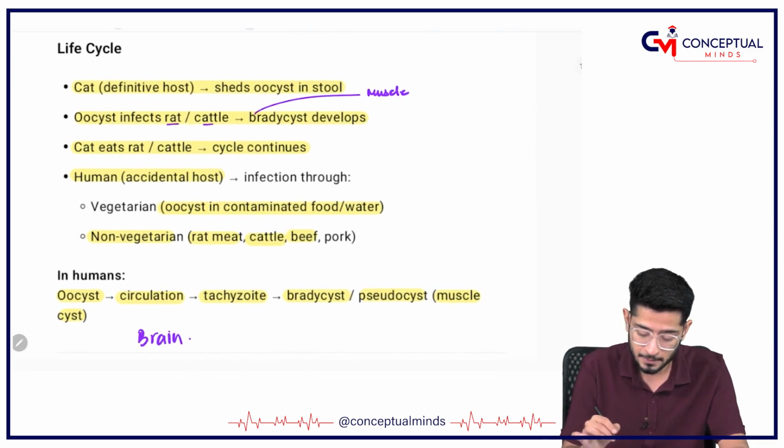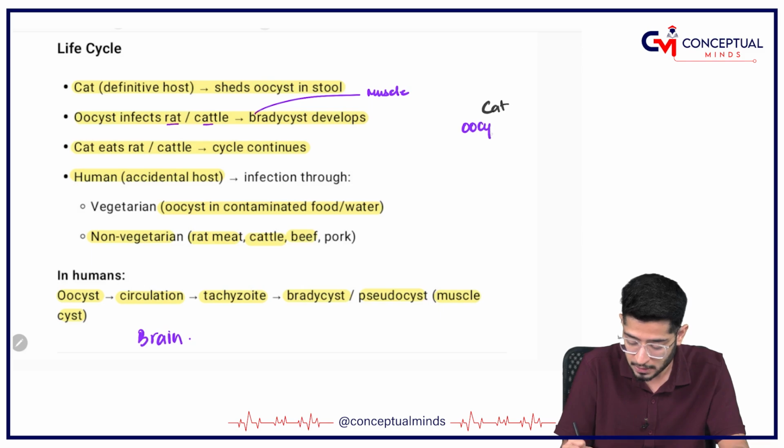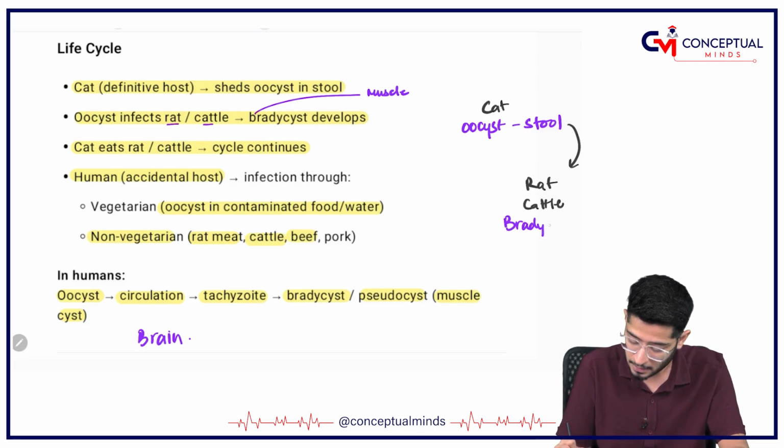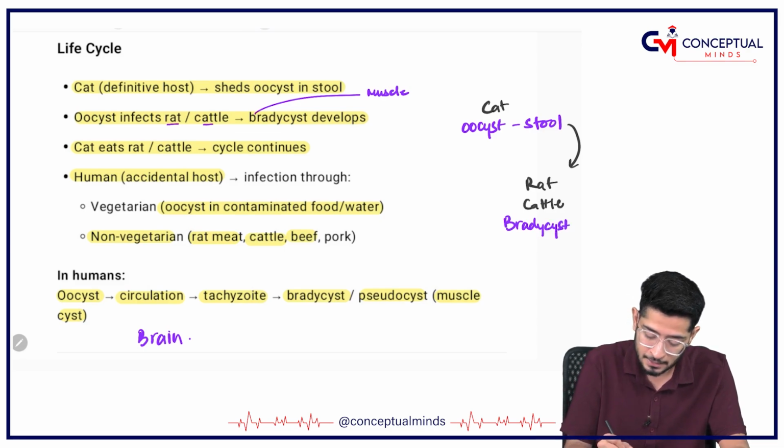I am repeating the cycle for you. So this is the cat. The cat is having the oocyst in the stool, and this oocyst is going to get taken by the rat or the cattle, where it gets converted into bradycyst. And the rat is going to get ingested by whom?